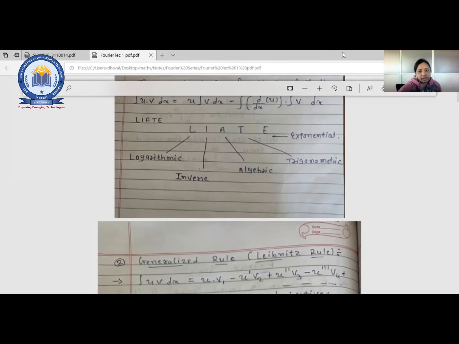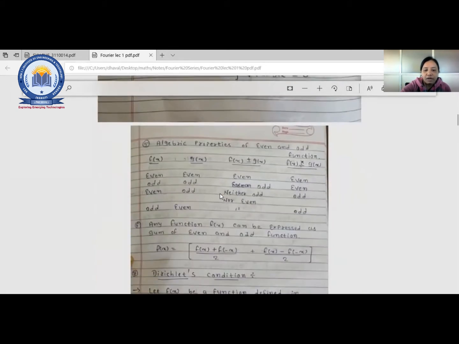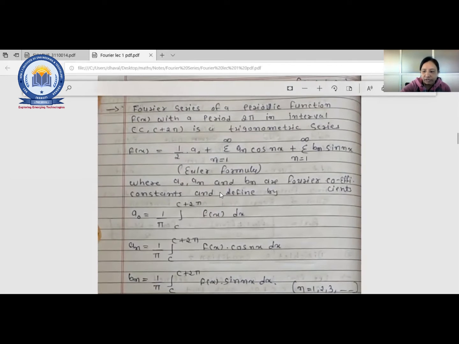Fine. So whatever you have done, is it clear to you, Trupti? We are going to take that term only, whose successive differentiation will become 0. So that term only we are going to take.